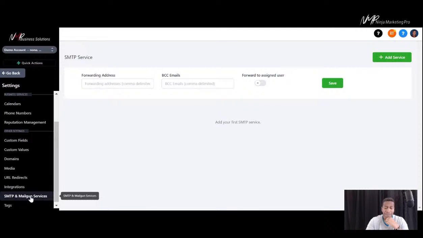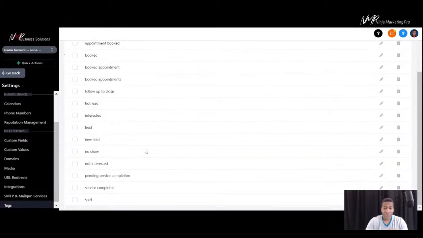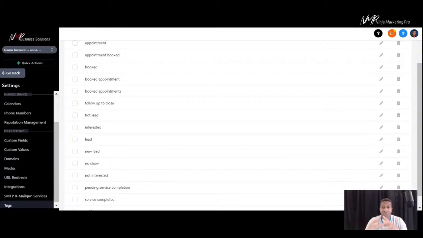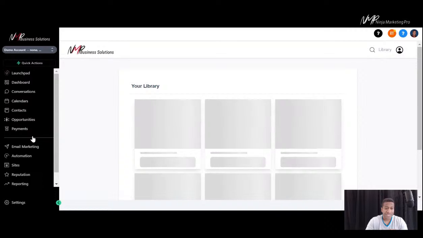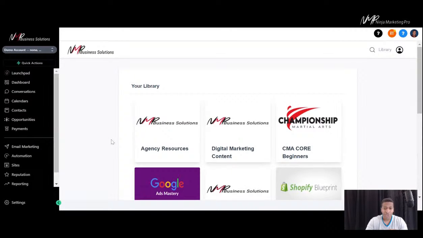We have SMTP, send your emails, and we also have Mailgun. Mailgun is great if you want to use it in here for analytics purposes, but you can use any SMTP service that you're currently using, just connect it, nothing else needs to change from there. Then all of your tags will be in here for you to use throughout the whole platform. Tagging is so powerful. We're going to have one whole video just on tagging coming up as well. So each of these, we'll probably be doing a video on a lot of these separately, to make sure everyone understands what these are and how they're used.